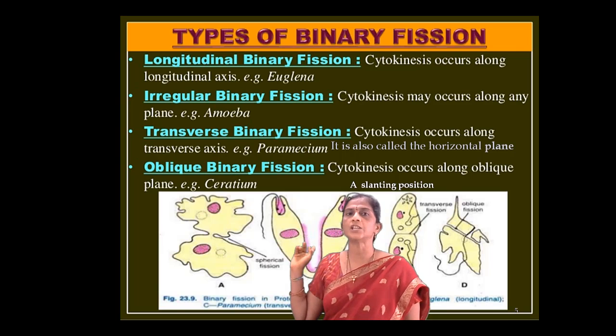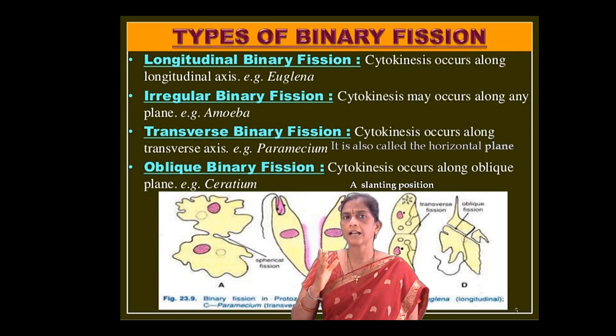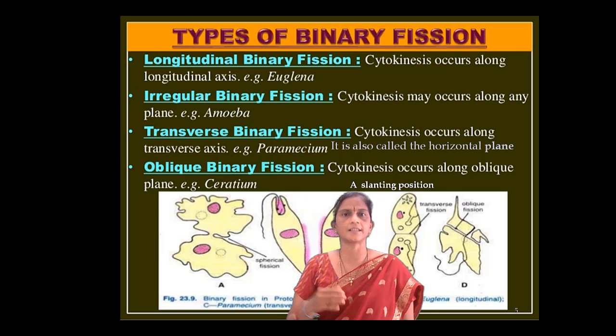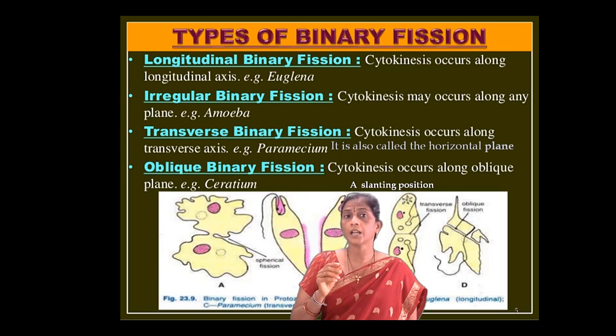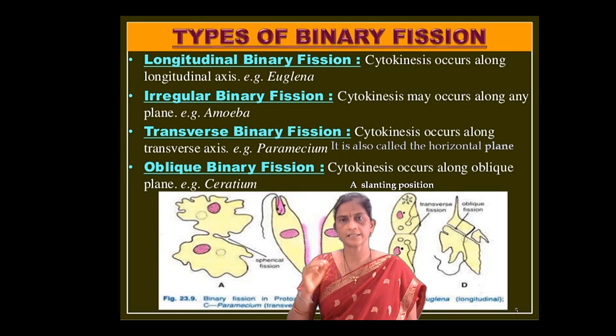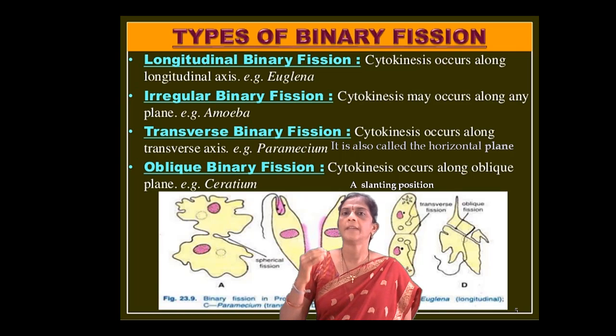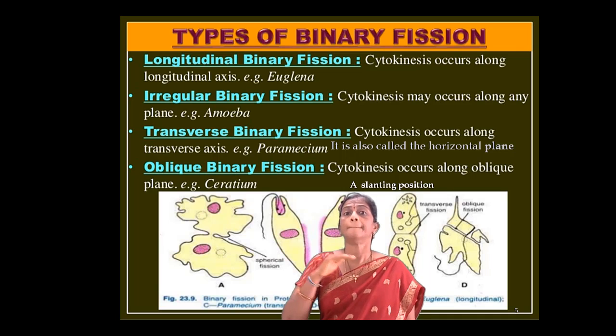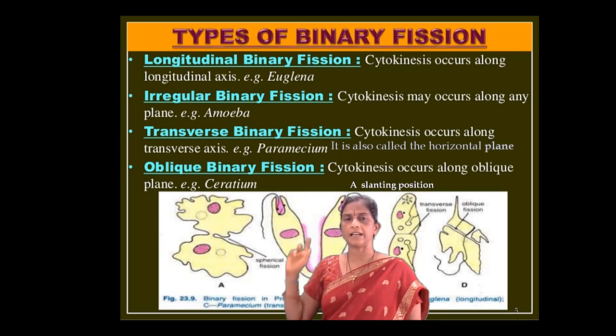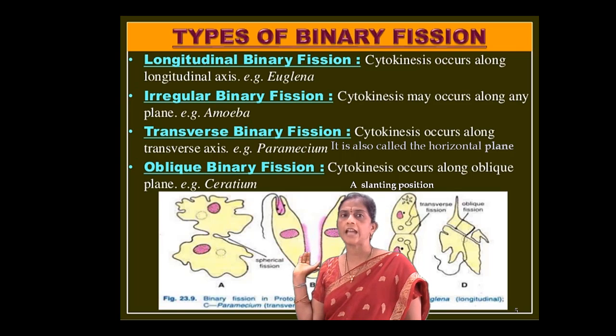Here you can see Euglena. In this, the cytokinesis occurs along the longitudinal axis. The division occurs in the longitudinal axis. Example for this is Euglena. Irregular binary fission. In this, the cytokinesis may occur along any plane. Example for this is Amoeba. Here you can see the division in Amoeba.